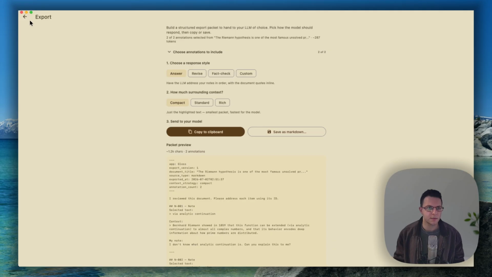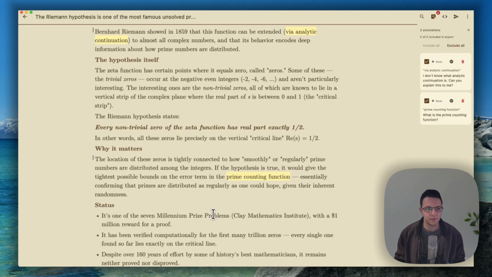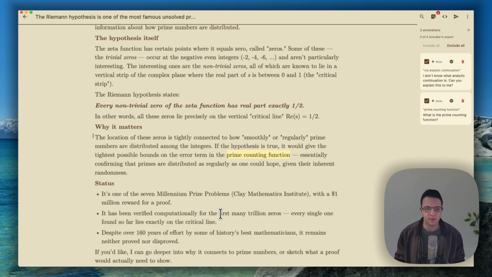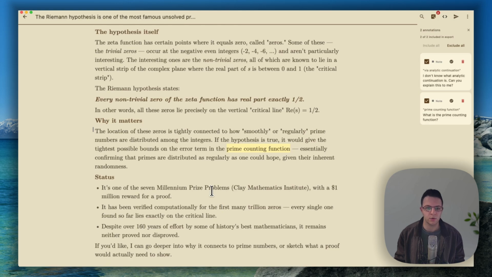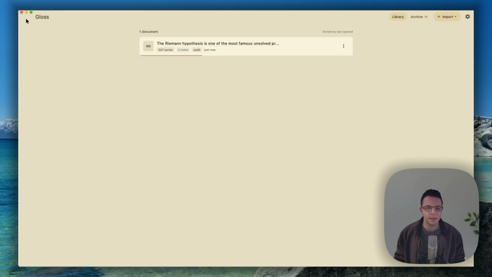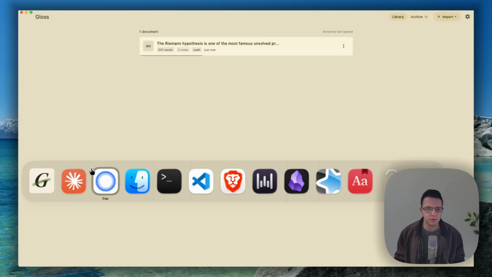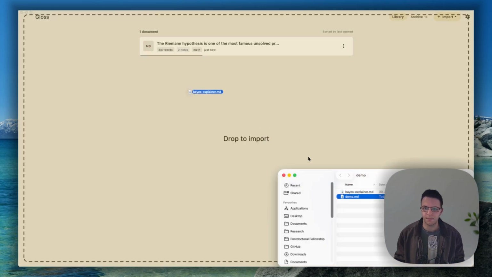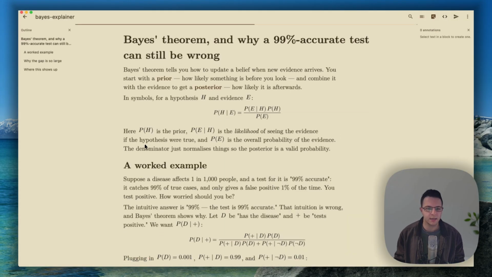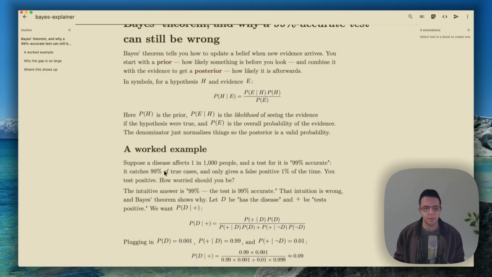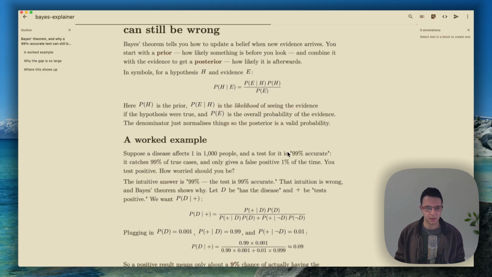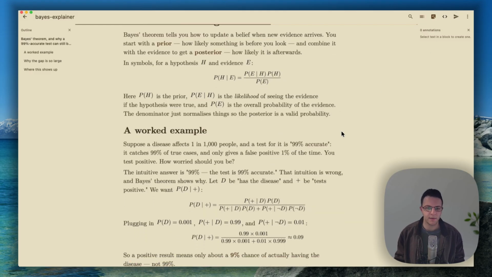Initially, I was using this for exactly this purpose of getting LLMs to reply to multiple comments all at once. But it turned out to be useful for other things too. So, you can drop in a markdown document, you can mark it up, and if that markdown document lives locally on your machine, you can go ahead and give the annotation packet to Claude Code or to Codex and get it to modify the document in place.